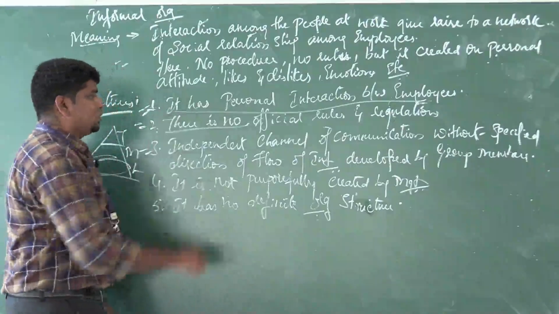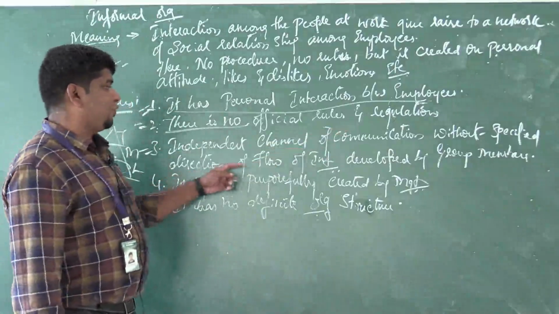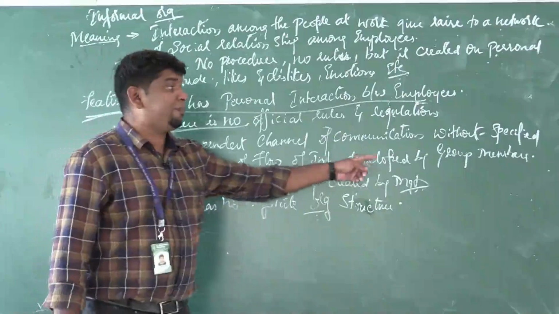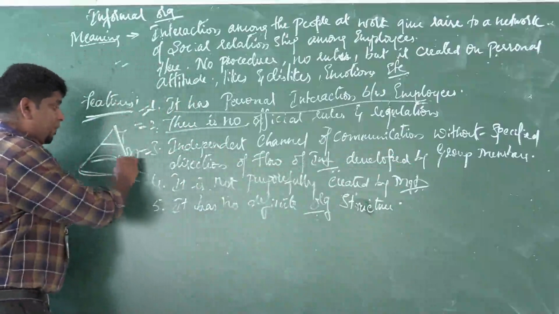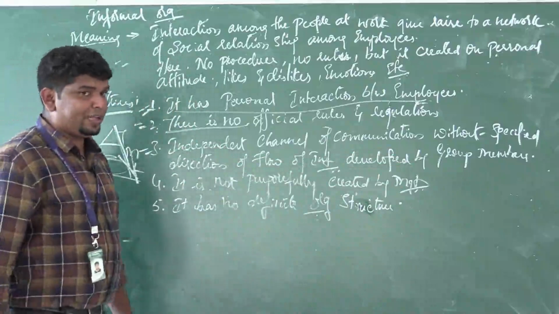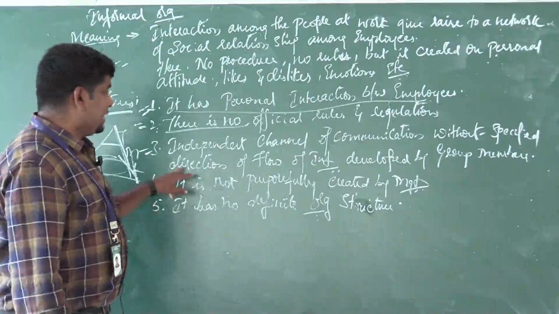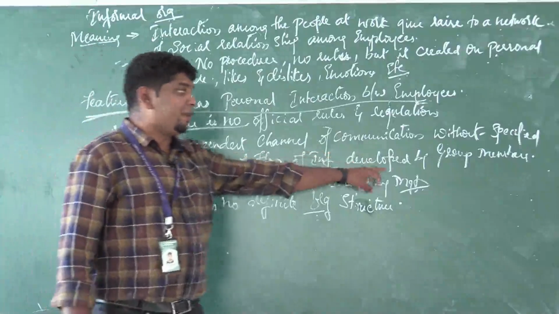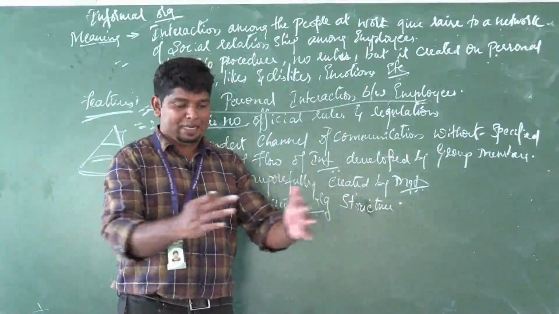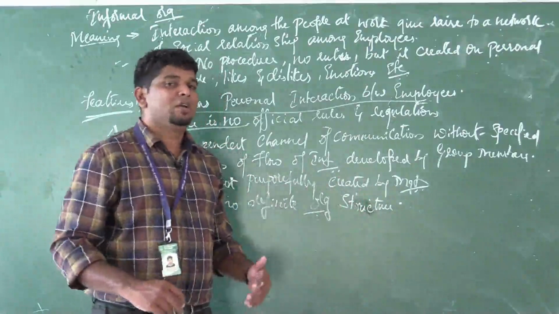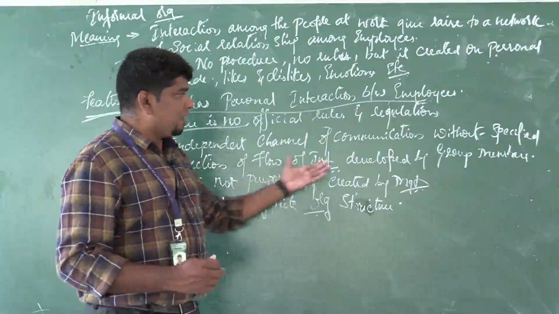Third one: independent channels of communication without specified directions of flow of information, developed by the group members. In the formal setup, any information has to flow from the top level to the middle level to the low level. But here, no such things exist. The directions of flow of information are developed by the group members themselves. A small group will consist of 5 or 7 members, depending on the size of the company.